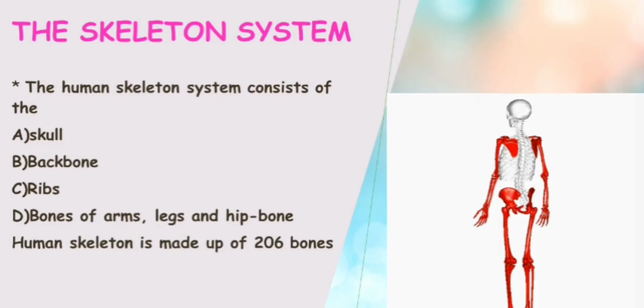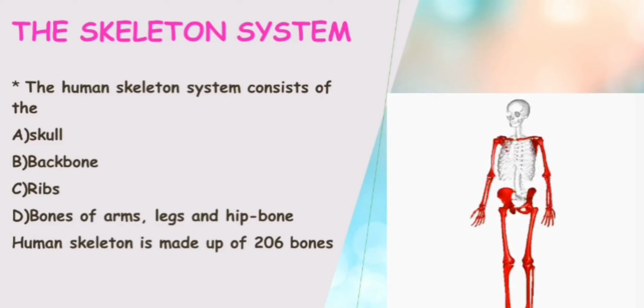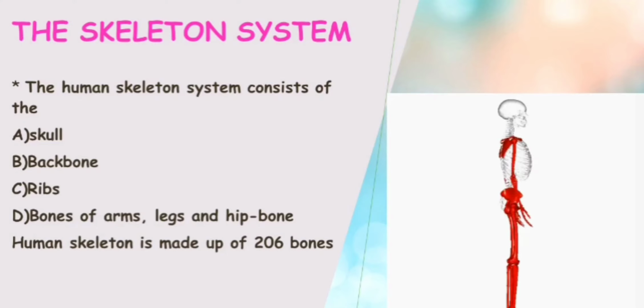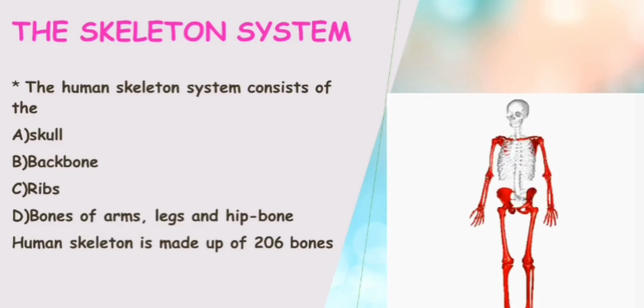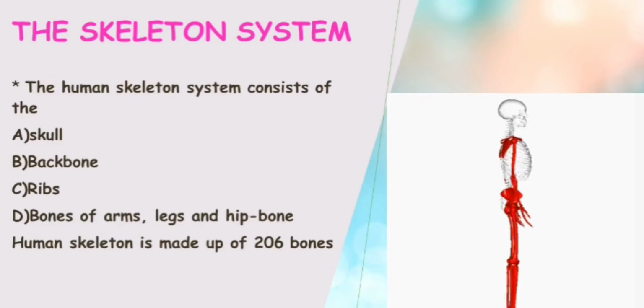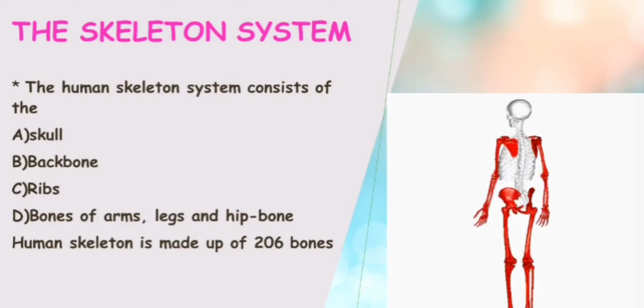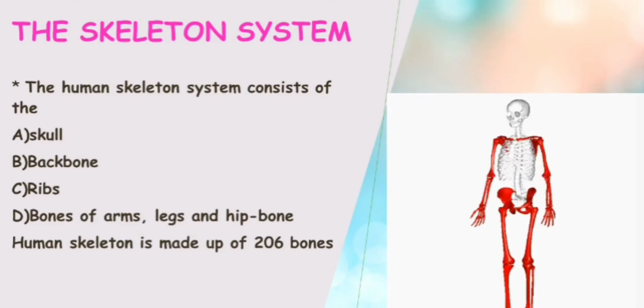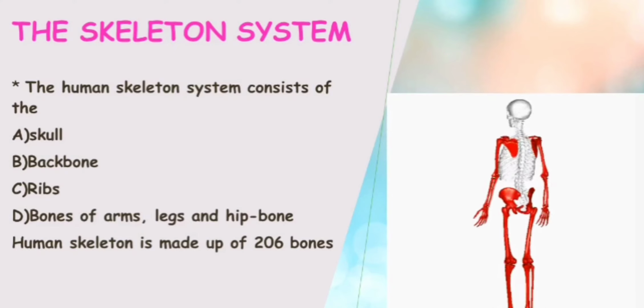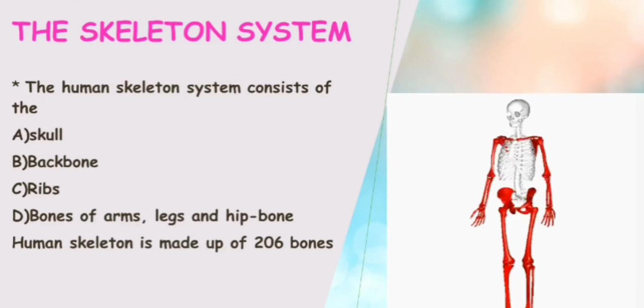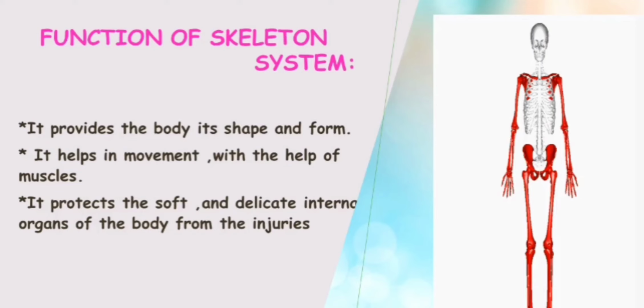Next, we are going to discuss the function of the skeletal system. First, we have discussed that it provides framework and shape to the body, and it helps in movement. With the help of muscles we can move our body, and it also protects soft, delicate organs. Our heart is protected, the lungs are protected, and all the internal organs are protected by the skeletal system.